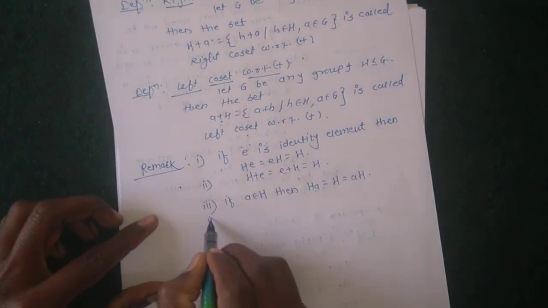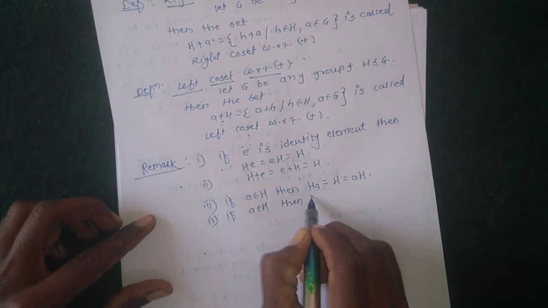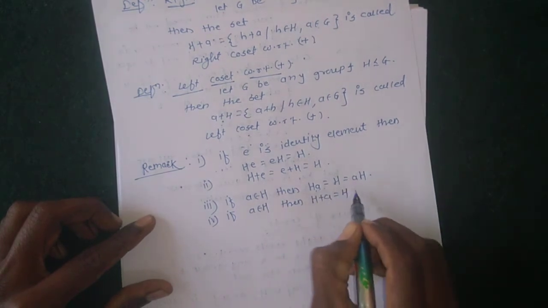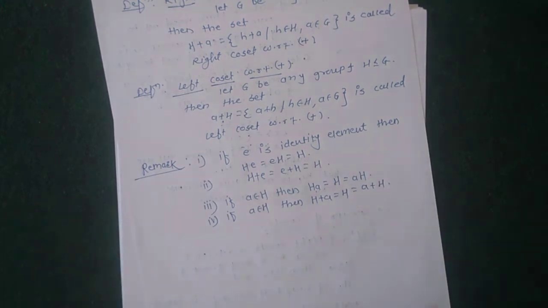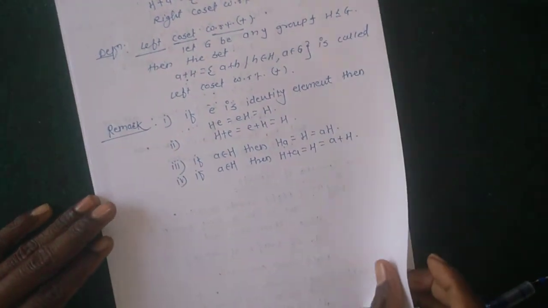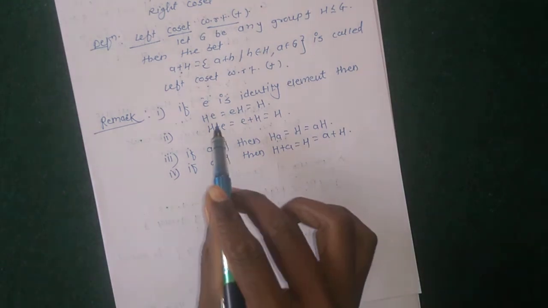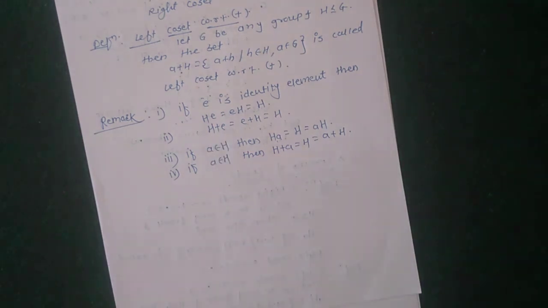Similarly, with respect to addition, H plus A equals H equals A plus H. So these are four remarks, and the four remarks are very important. If A belongs to H, then the left coset and right coset are H itself, and if E is the identity element, then the left coset and right coset are also H itself.